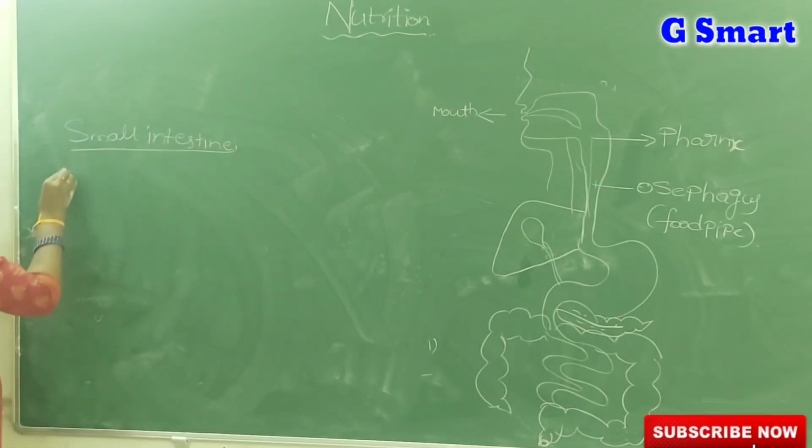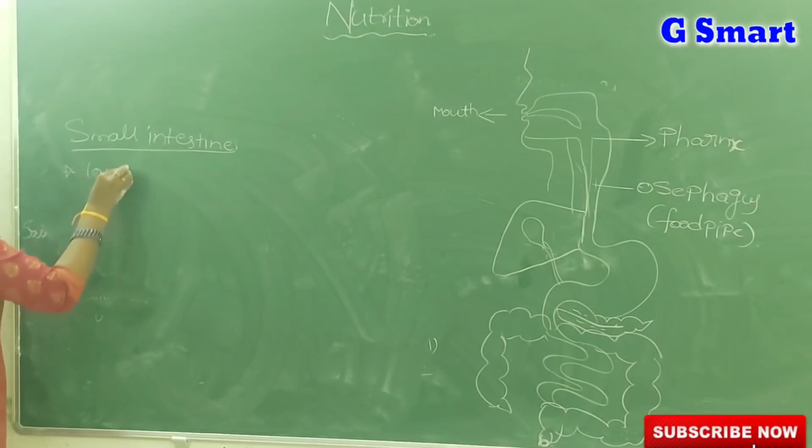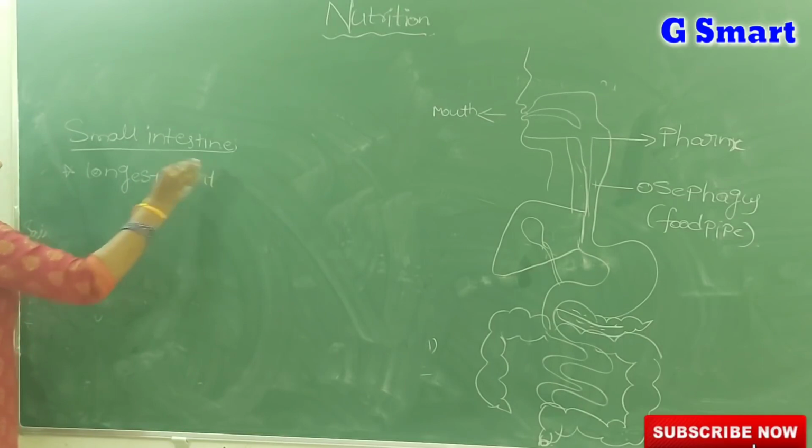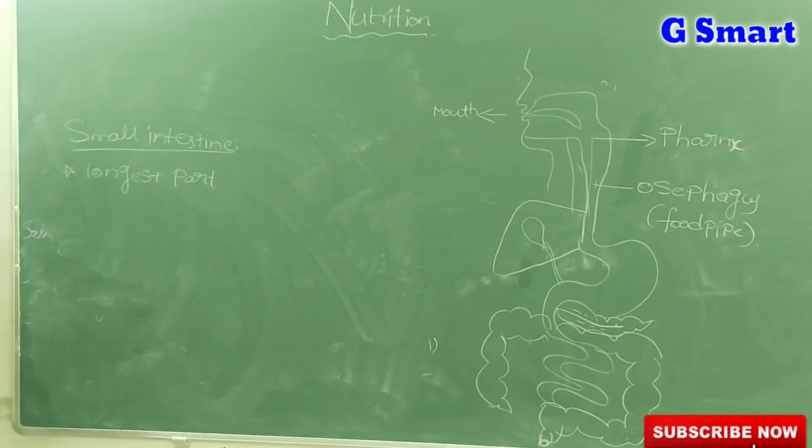And listen carefully, it is the longest part of your digestive system. Longest part, not largest part. For example, if you imagine that your whole digestive system, the alimentary canal, is 9 meters long, then mostly 7 meters is occupied by the small intestine only.